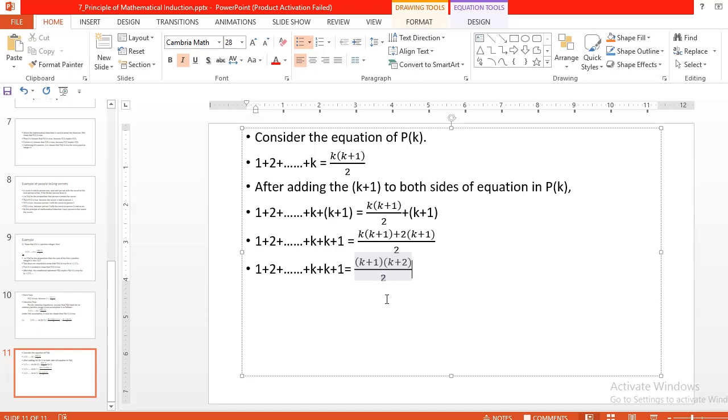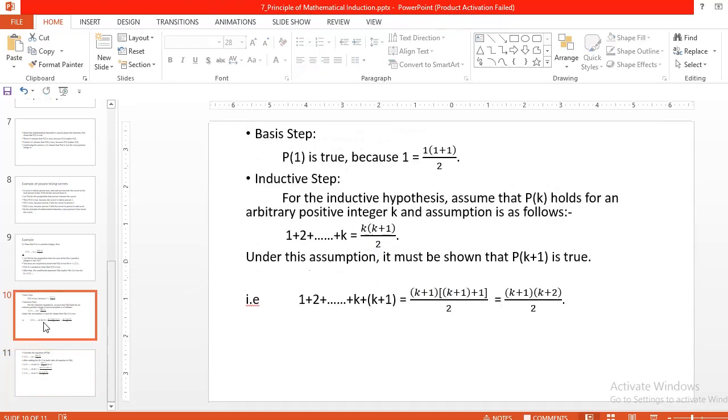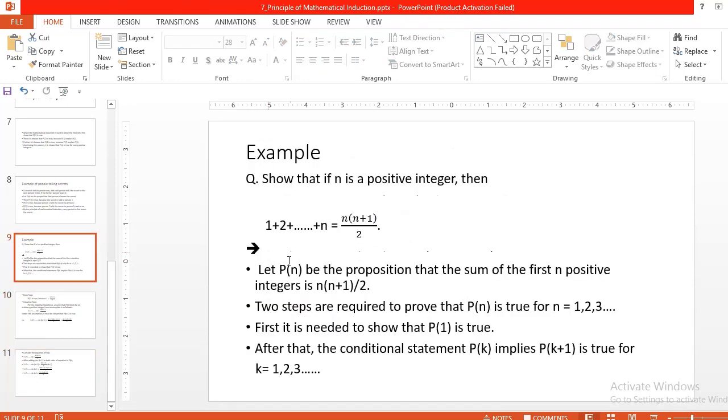That is, we have proved that 1 plus 2 plus up to n is equal to n of n plus 1 divided by 2 for all positive integers n. Okay, this is our proof technique, the mathematical induction. Okay, thank you.